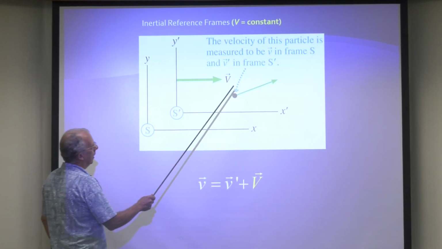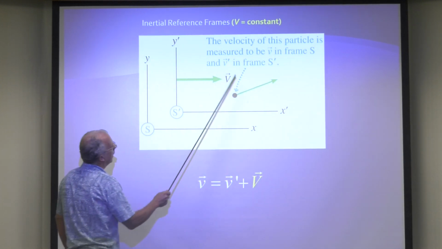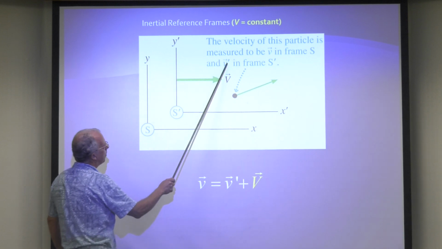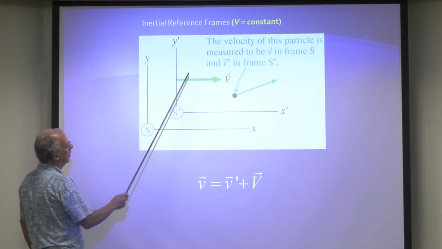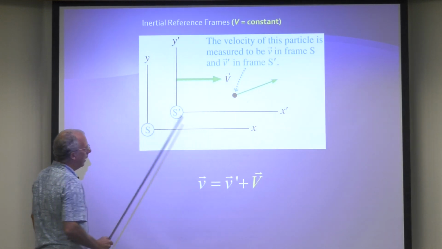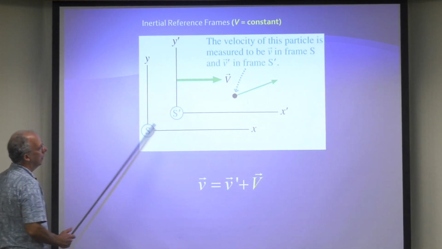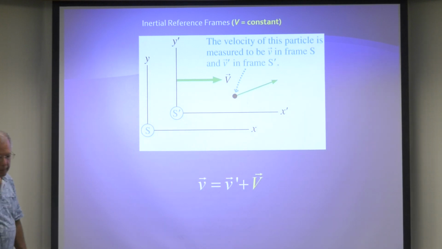Okay, and here's a particle, right? So it says the velocity of this particle is measured to be v in frame S and v prime in frame S prime. So I was going to use primes in the S prime reference frame, like x prime and y prime, and no primes for S, so x and y. That's all. All right, and we figured that out in Physics 105.